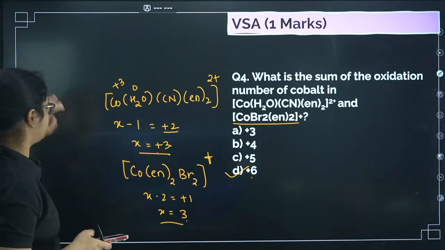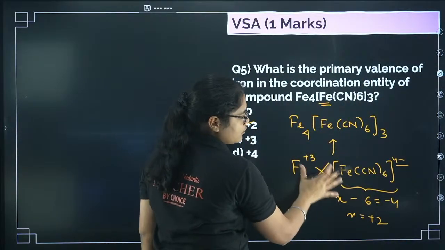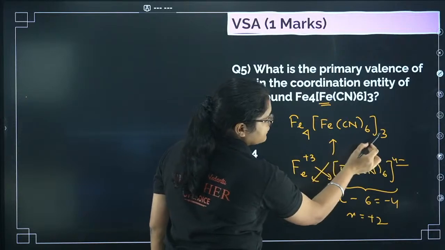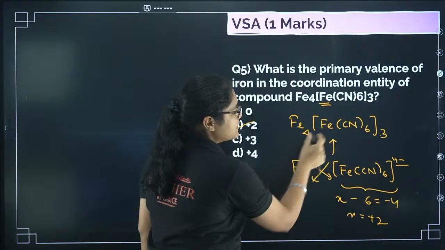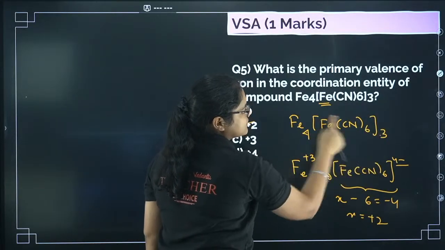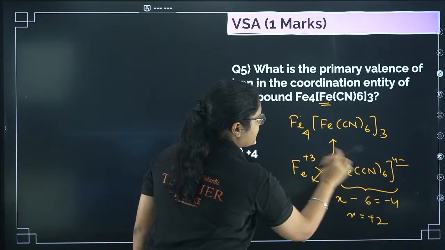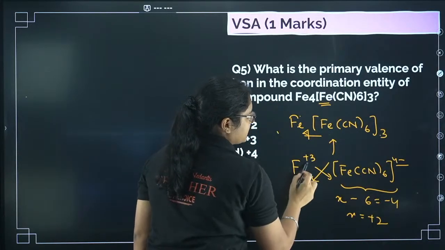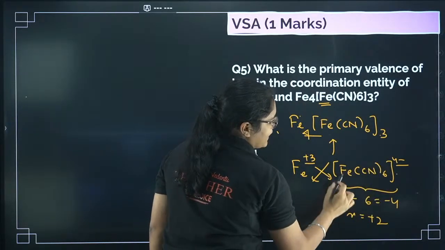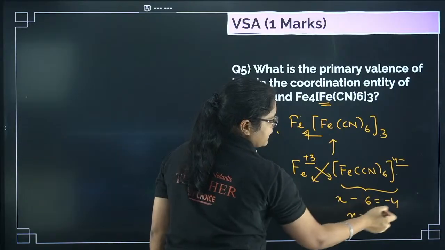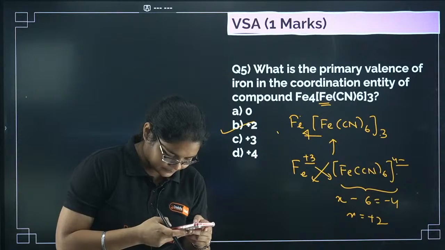Okay, next question, Fe you are asking. So that is what I told you. See, this compound would have been generated when you did the crisscross of each of their valencies. This 4 would have come from here and this 3 would have come from here. That is why when you do crisscross, this 4 comes here, this 3 comes here, and we get this final product. So that is why here Fe is in plus 3 state. And now if I want to calculate for this particular ion, this is x, this is minus 6, and this is 4 minus, and I'll get plus 2 here. Okay, Chatur, I hope you got it.